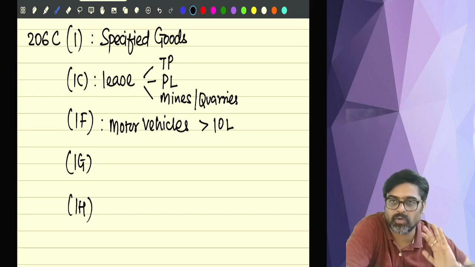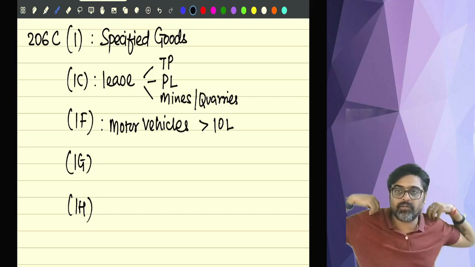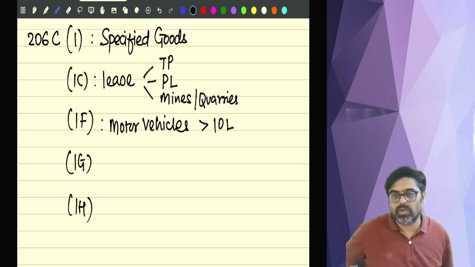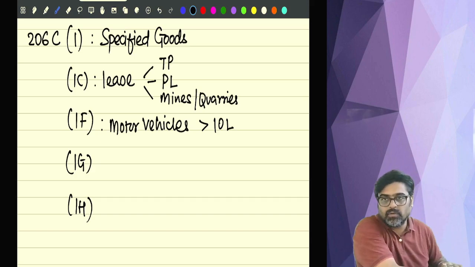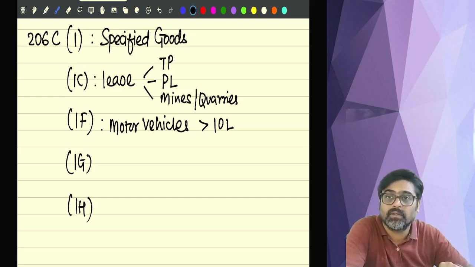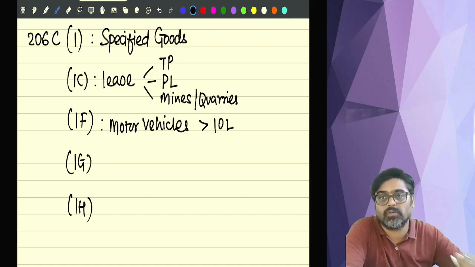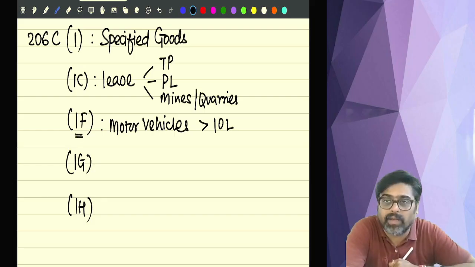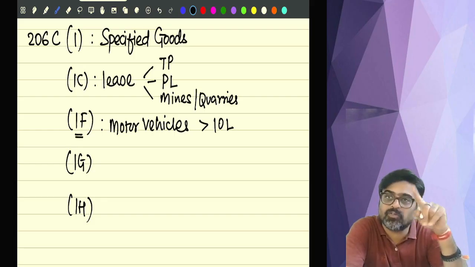So, I am a seller of motor vehicles. And if the sale value of the motor vehicle which I am selling is more than 10 lakhs, the seller is required to collect TCS on the sale of motor vehicles also, as per 206C(1F). So 1 talks about specified goods,